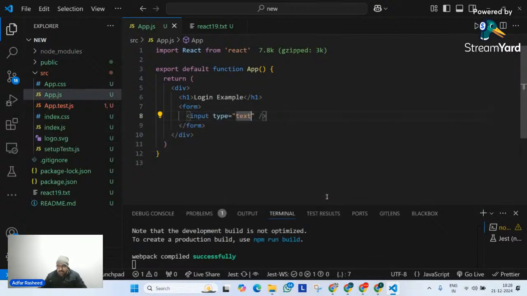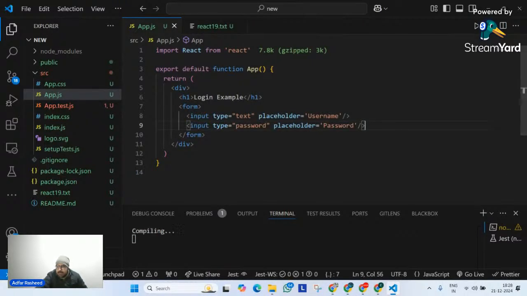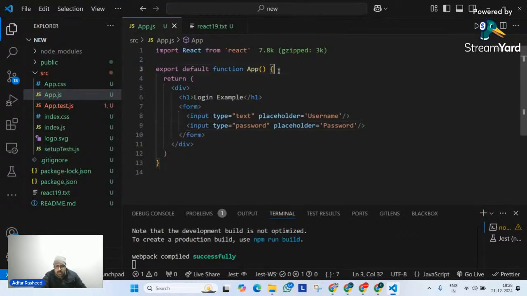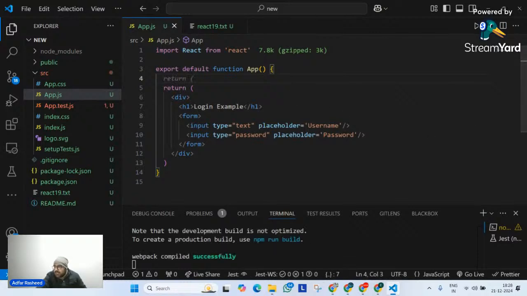And this input field will have type this. I will first of all show you the way of normal React, and then we will move towards React 19. Over here, let me simply give it a placeholder, which is our username. Then I will implement a state for the same. I will implement a password. Done. Then what else? Of course, I will need two states for these two things because it's a controlled component. What is a controlled component? Whenever we try to control a particular form with the help of a state, in that particular case, we know we are using a controlled component. So let me define two states over here.